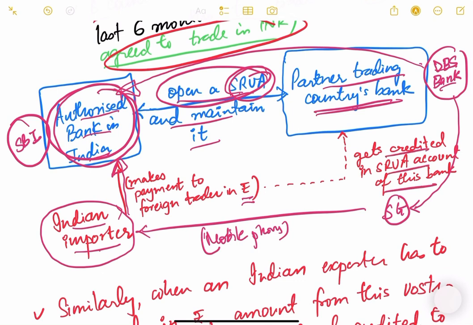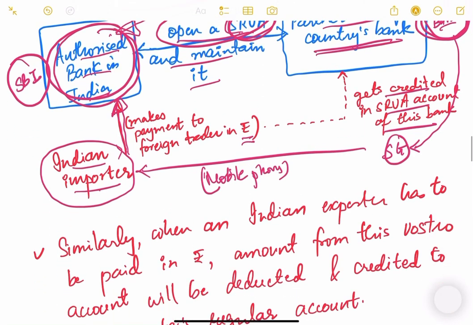Okay, whatever the Indian importer is paying, it is paying to the authorized bank. This authorized bank will credit that amount to the SRVA account of the partner trading bank of that country. Okay, I hope you have understood. So this is how this entire thing happens.